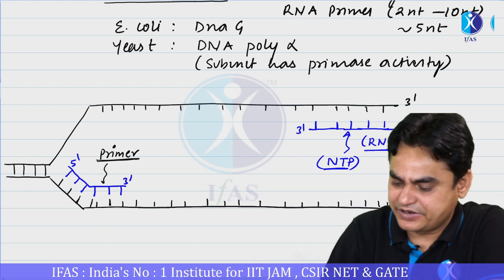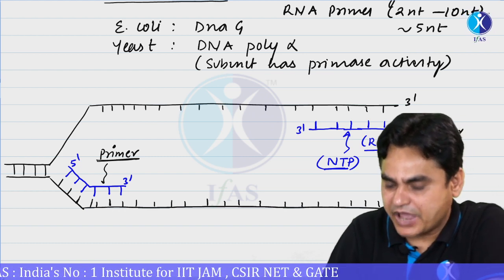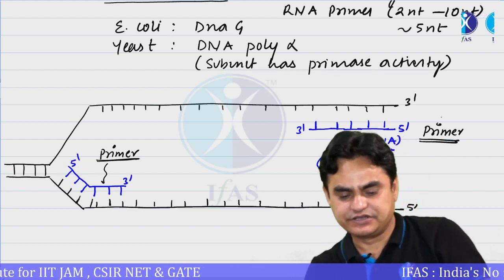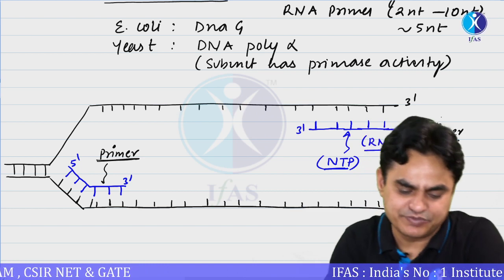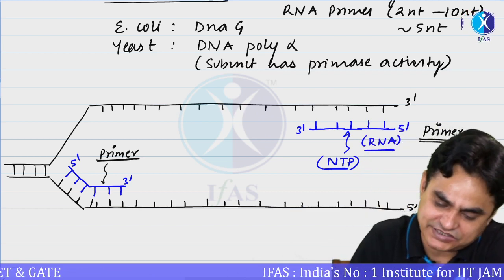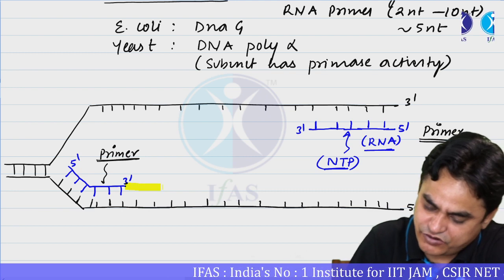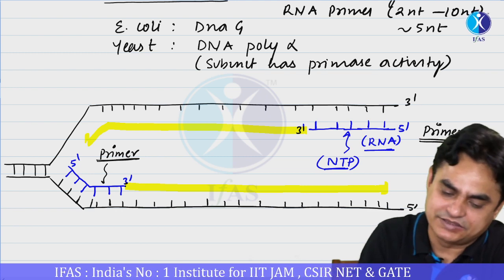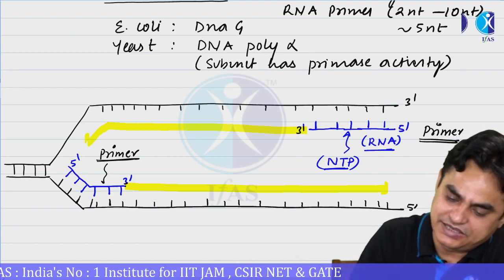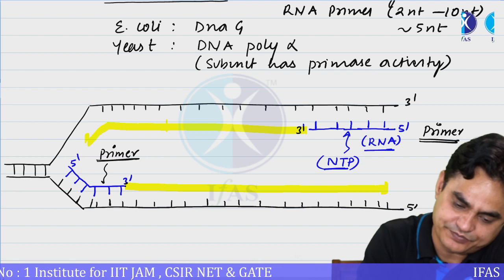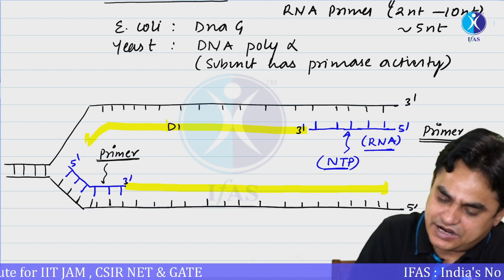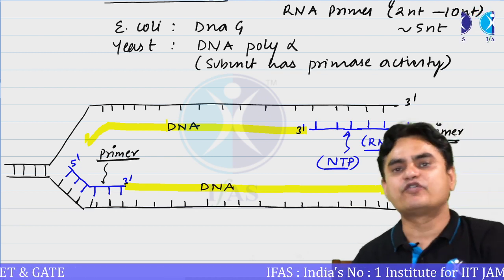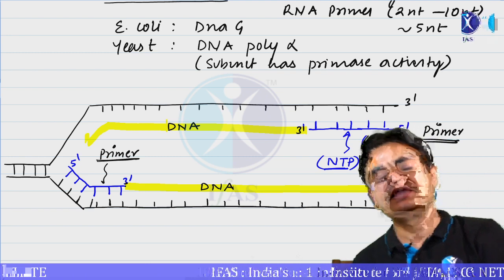So what is primer? Primer is a short ribonucleotide sequence, a short RNA sequence which is added, and once this primer has been added, it can be extended. Then the 3 prime end of the primer can be extended by the DNA polymerase on this side or the DNA polymerase on this side. Later on, DNA can be synthesized. Okay. So this is the DNA. And this DNA synthesis is performed by the activity of DNA polymerase.